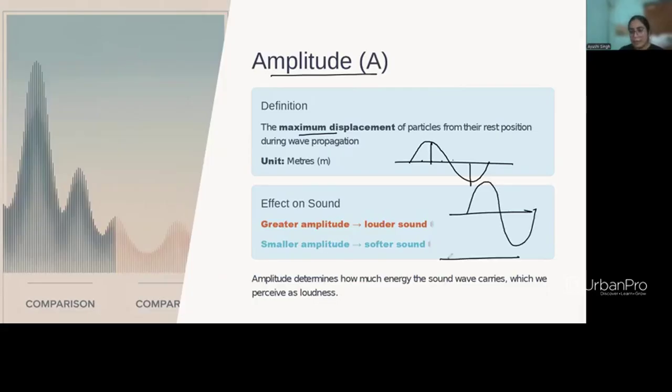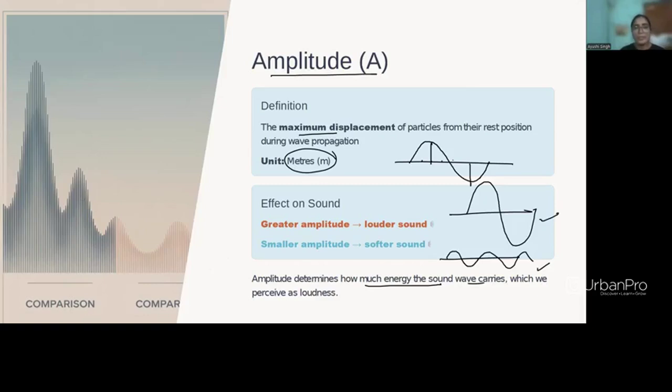If it is very less, the sound will be very soft. Maybe you are whispering in this case, but you are screaming in this case. And it is measured in meters. So amplitude determines how much energy the sound wave carries, which we perceive as loudness.